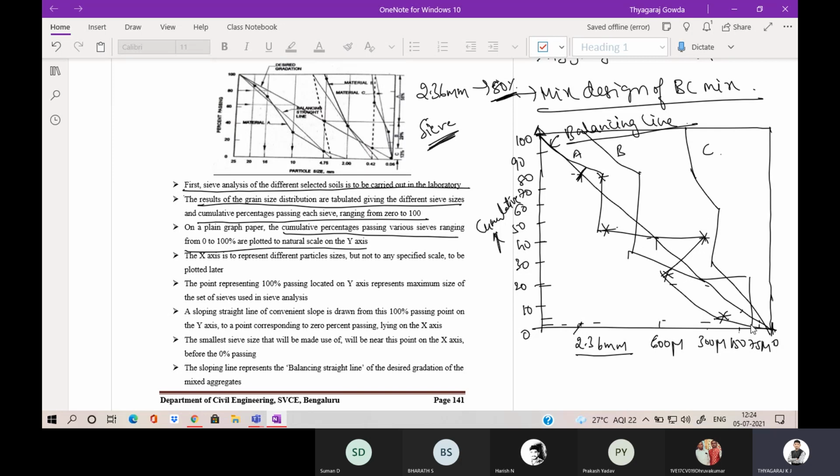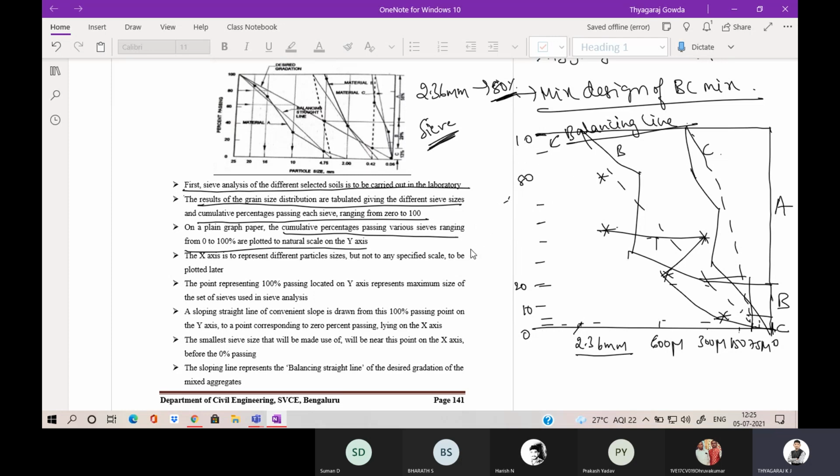Now the end point of A should be joined with the end point of B. The end point of B should join with the starting point of C, and wherever it cuts the balancing line, that will be the portion of A, portion of B, and portion of C. So remember, I will plot it once again. I will show how we are going to get this.